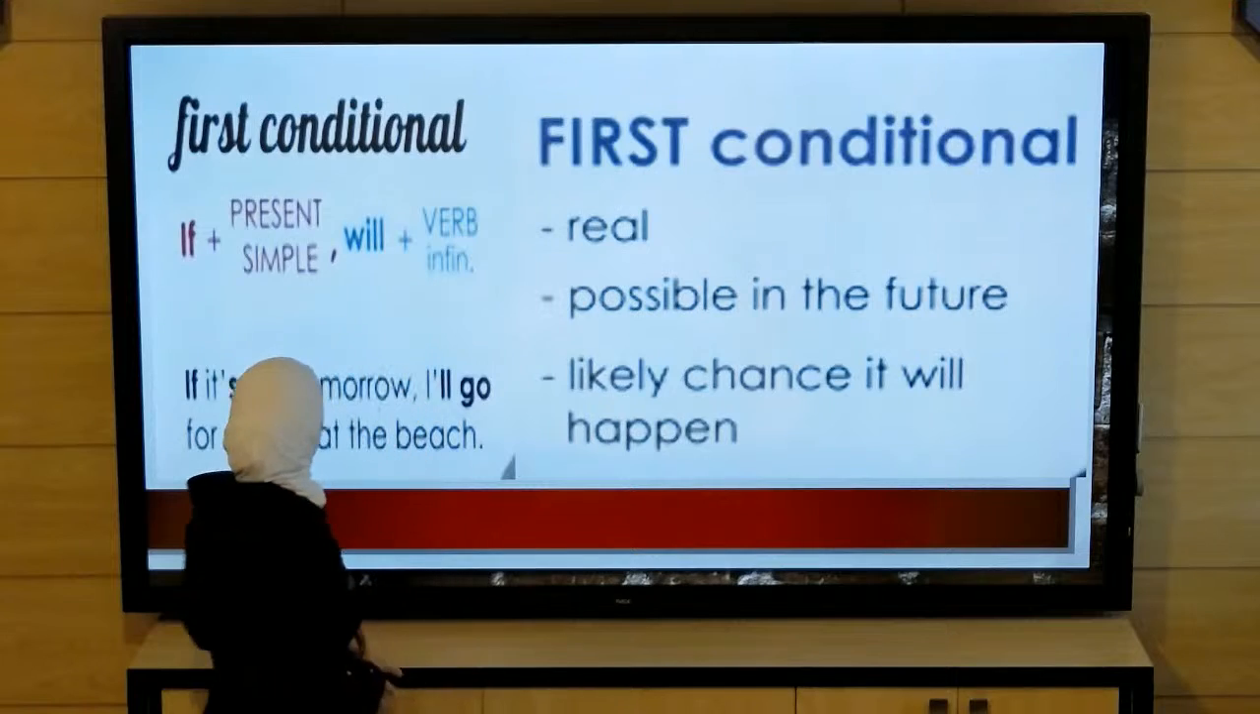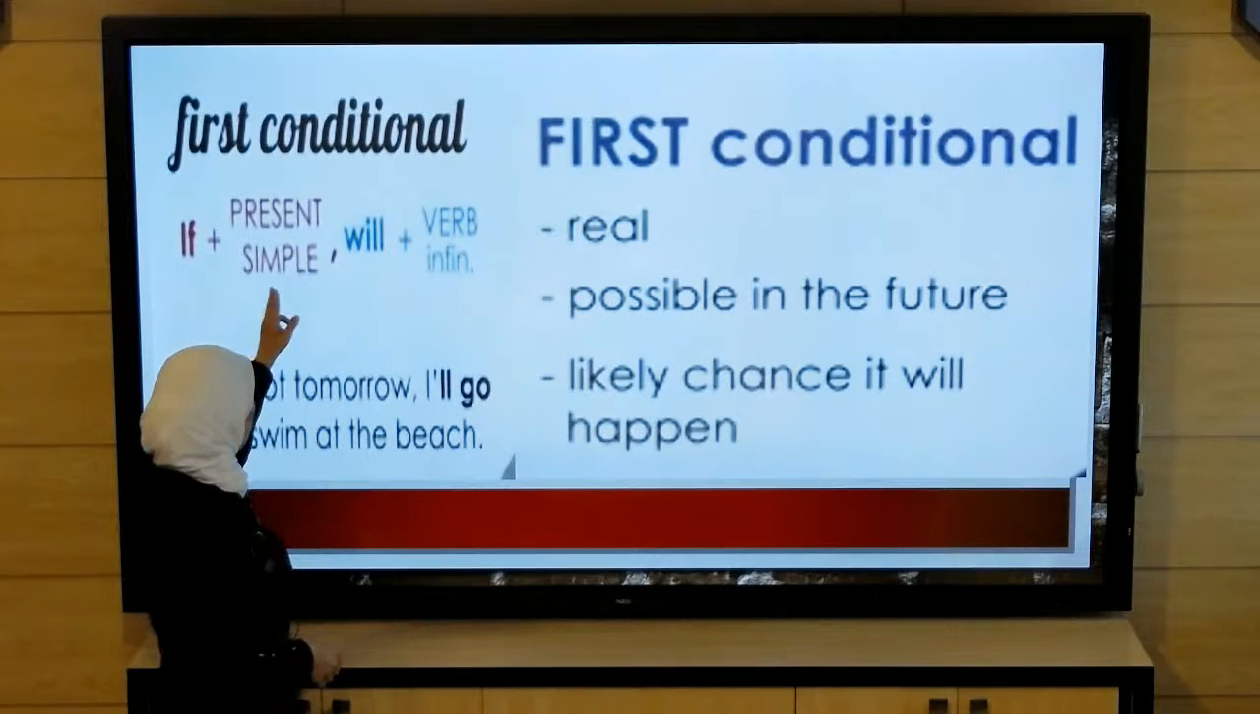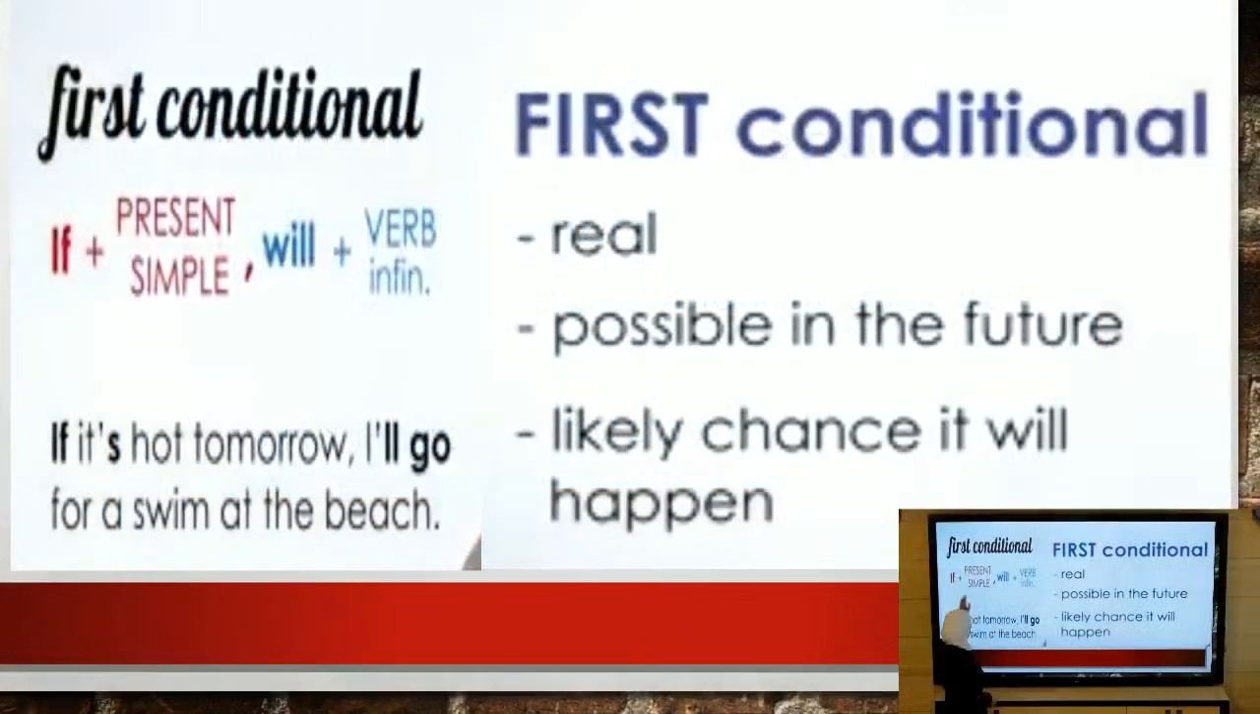As you have noticed, the tense is present simple with if: if plus present simple. And the main clause is with will plus the verb in infinitive form. For example, if it is hot tomorrow, I'll go for a swim at the beach.